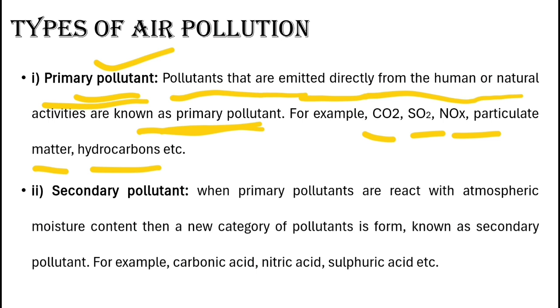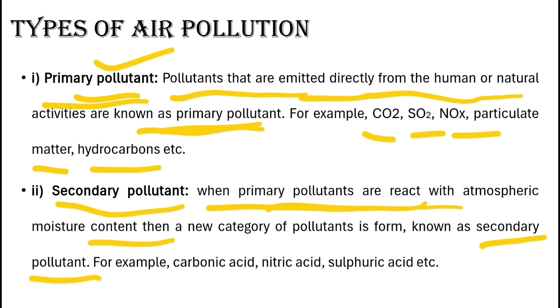But secondary pollutants: when the primary pollutants react with each other in the atmosphere, they create a new category of pollutant known as secondary pollutants. For example, carbonic acid, nitric acid, sulfuric acid, these are secondary pollutants which are created in the environment when two primary pollutants react with each other. So these are the basics of pollution, air pollution, and two major categories of air pollutants.